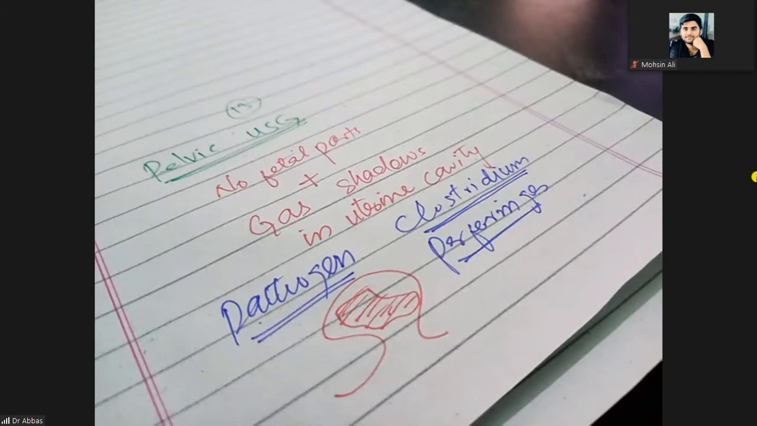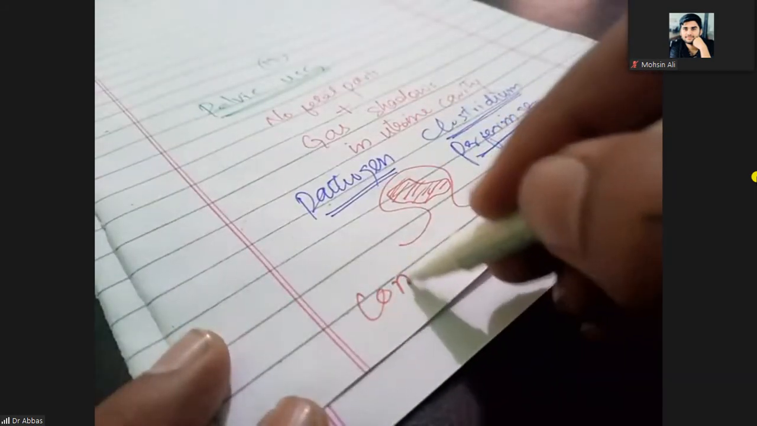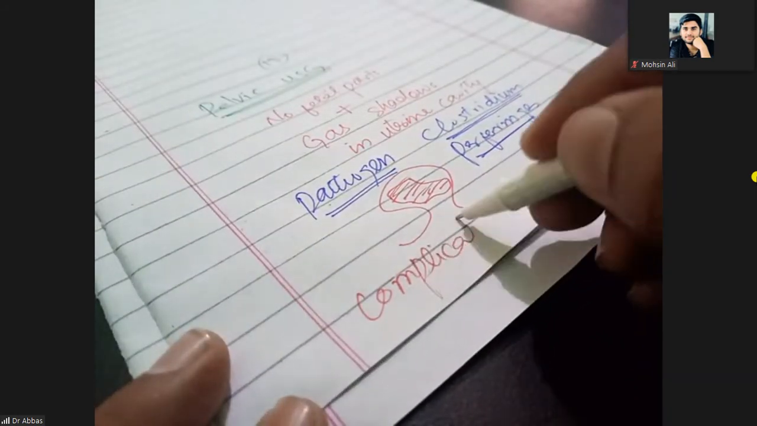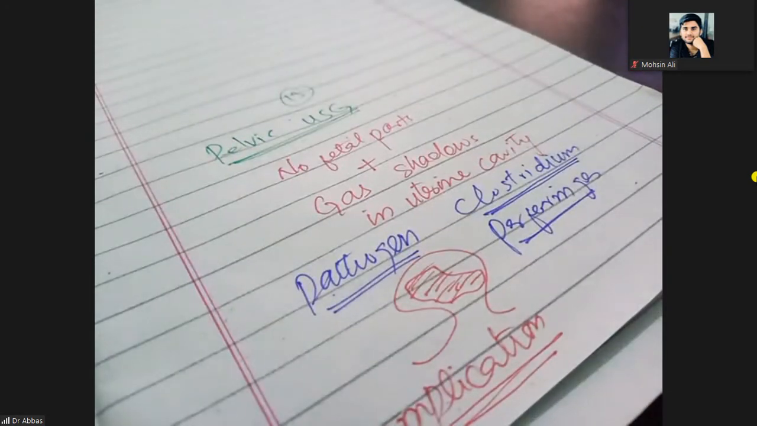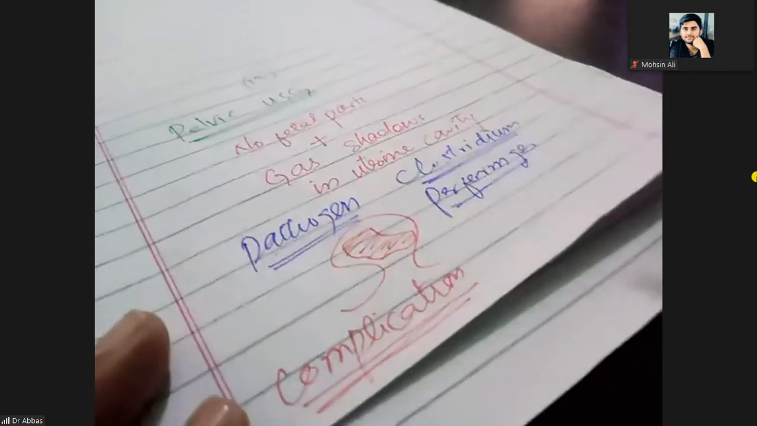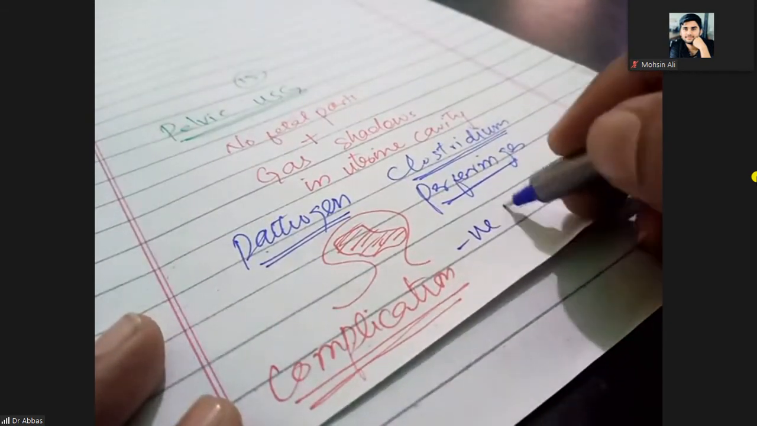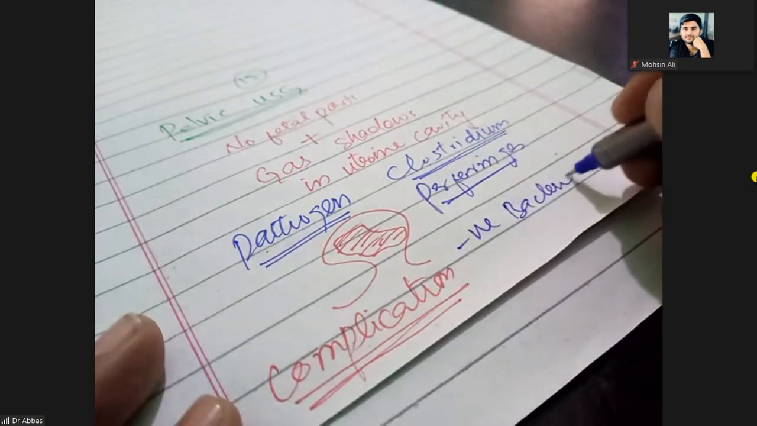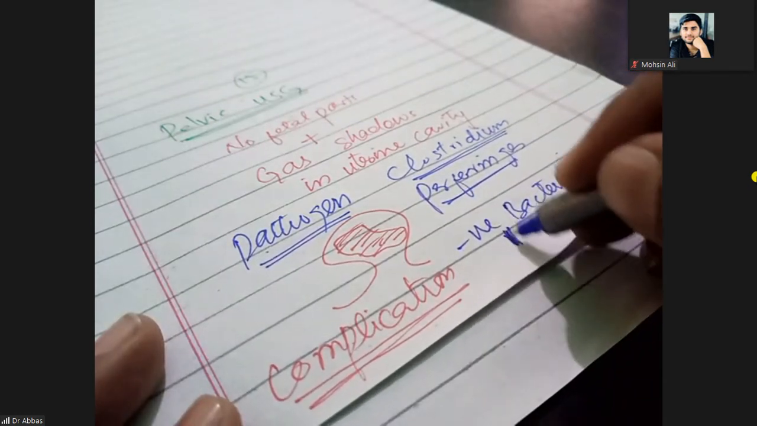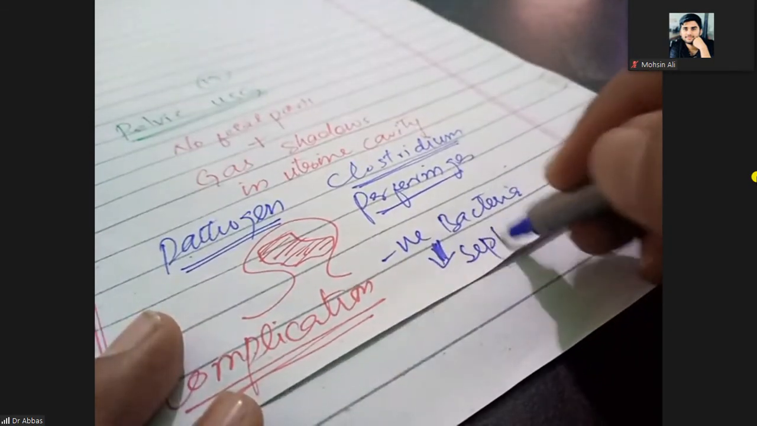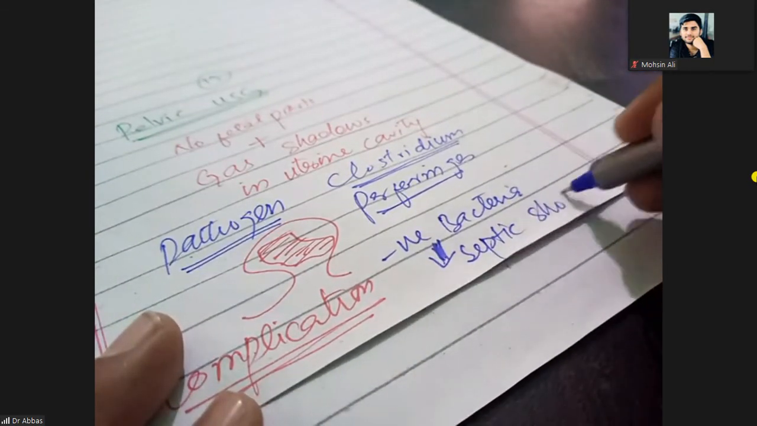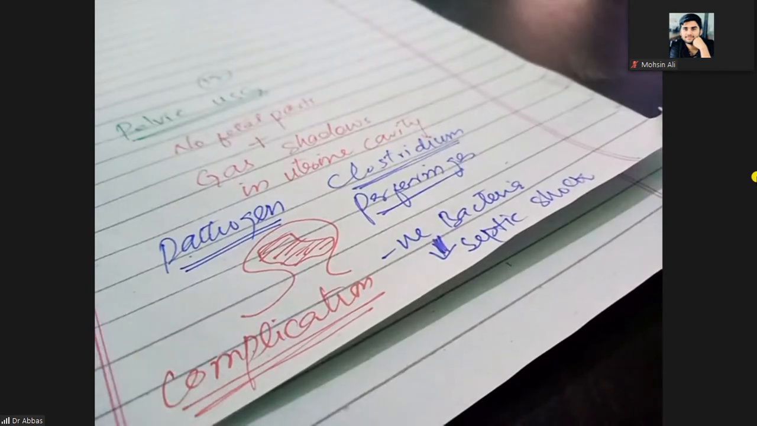along with it, there will be some complications. What are the complications? Due to infections, most infections cause complications, and these complications are due to the gram-negative bacteria. The most common complication caused by gram-negative bacteria is septic shock. What is that? Septic shock.